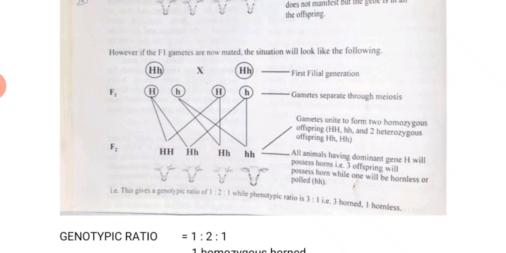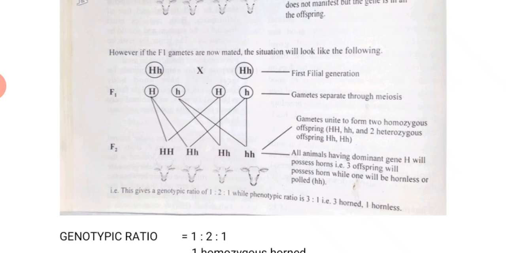Let's now read what they wrote there. It says gametes unite to form two what? To form two homozygous offspring. That is capital H, comma, capital H, small h, comma, and two heterozygous offspring. Capital H, small h, capital H, small h. Can you see now?